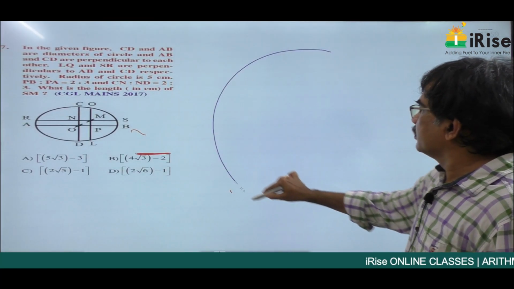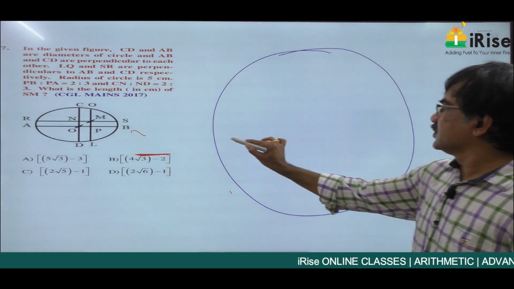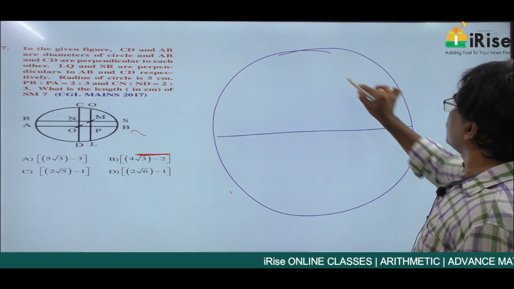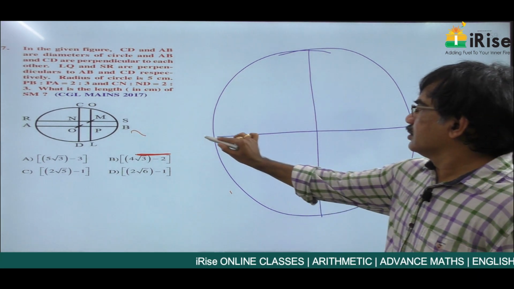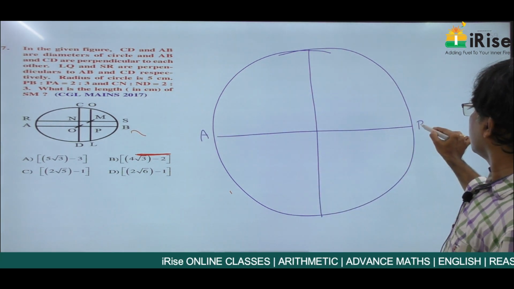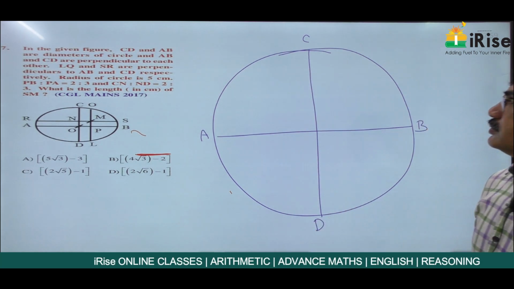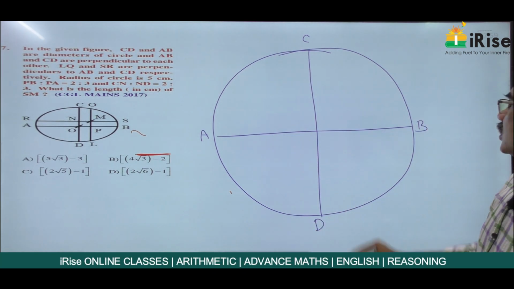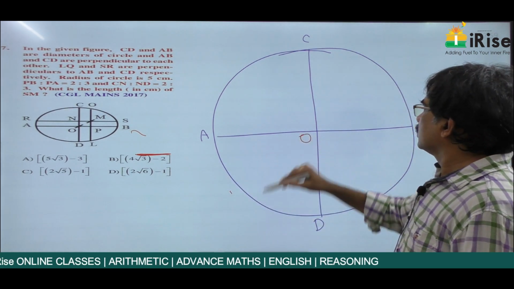This is a circle. I want to draw two diameters. These are the two diameters, AB and CD. O is the center.